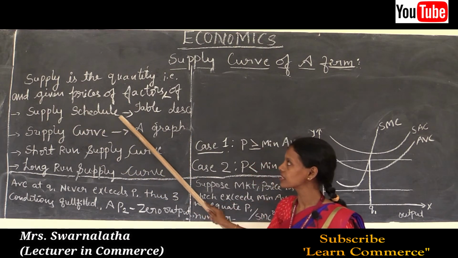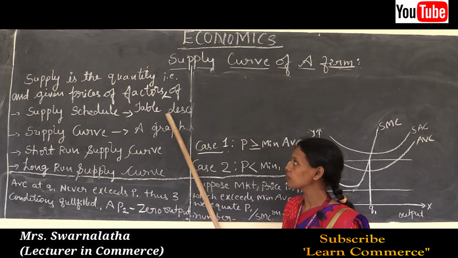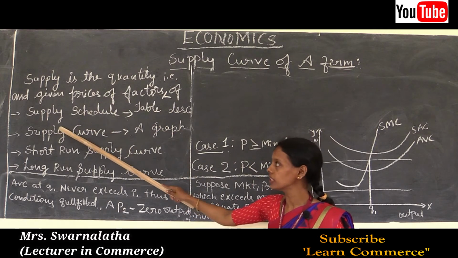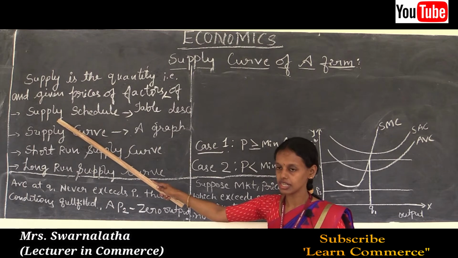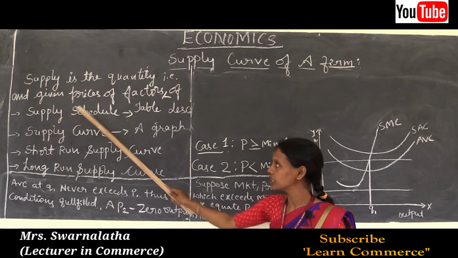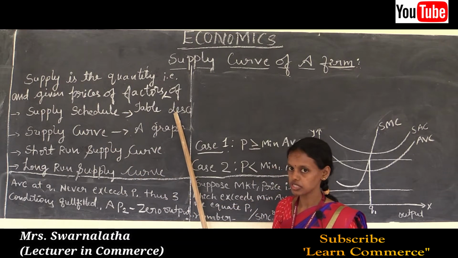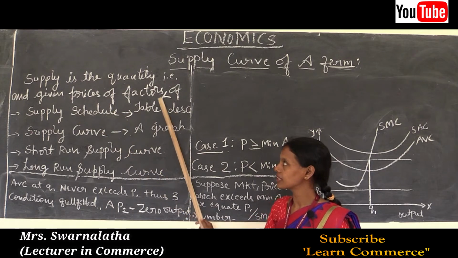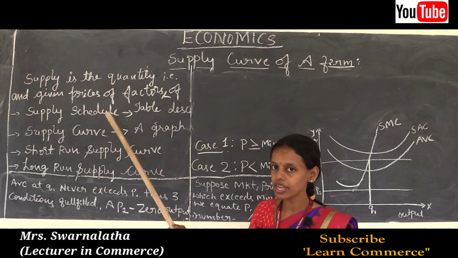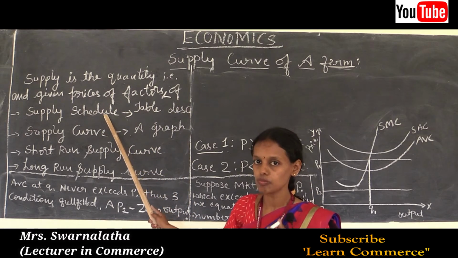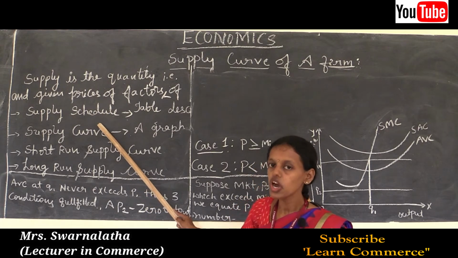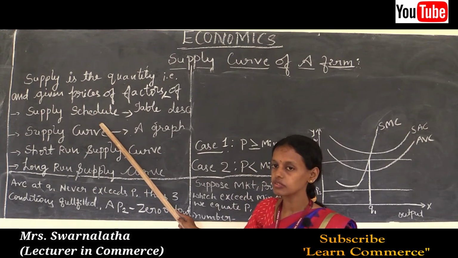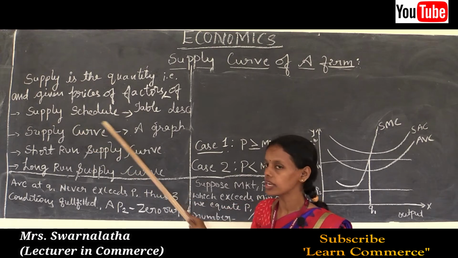A supply schedule is nothing but a table describing the supply information, whether supply has increased or decreased. That information is provided through the supply schedule.